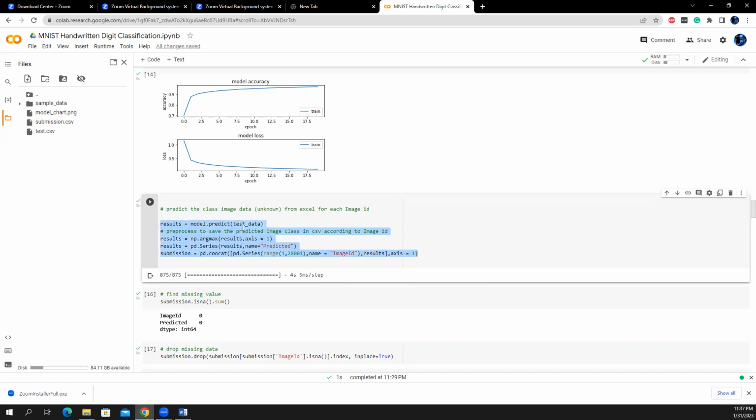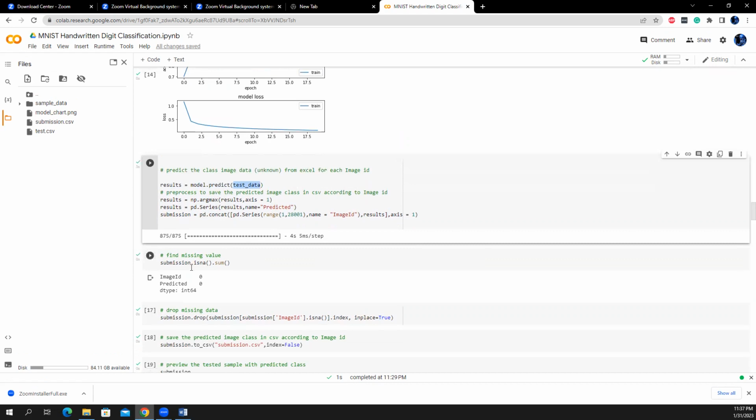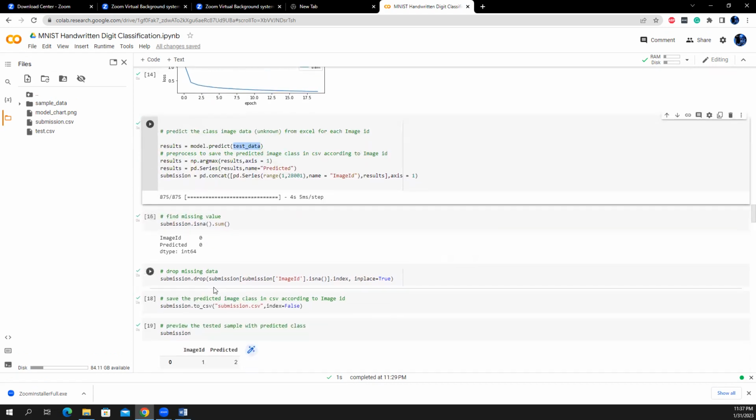By taking this one, I have to check whether we have null data or missing data or not. That's why I checked this one and dropped the missing data, if there is any null. But there is no missing data, so it didn't have any use for this code, but in a practical case we have to check.